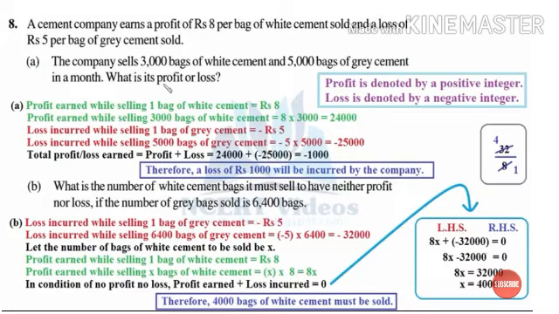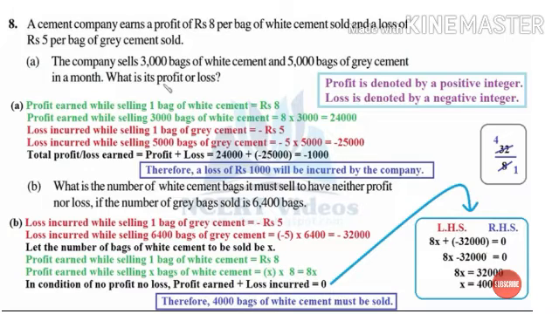Profit earned while selling one bag of white cement is 8 and the company sold 3000 bags of white cement. That means the total profit earned by selling 3000 bags would be 8 into 3000. Simplifying, 8 times 3 gives 24, and attaching 3 zeros gives 24,000 profit.